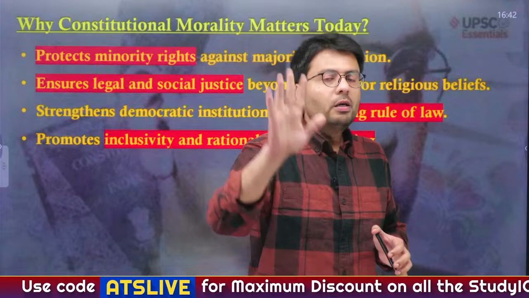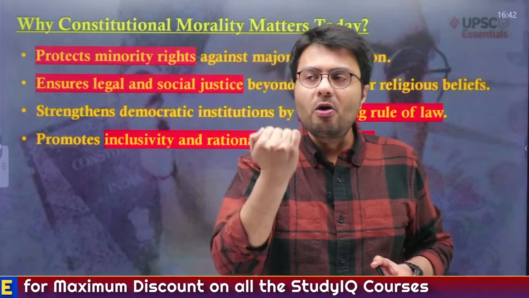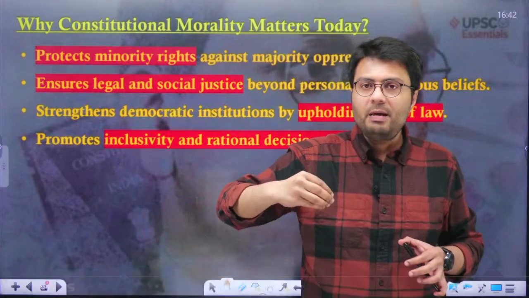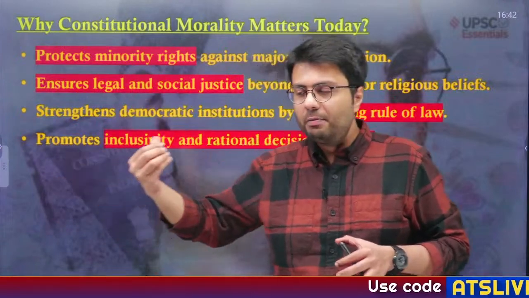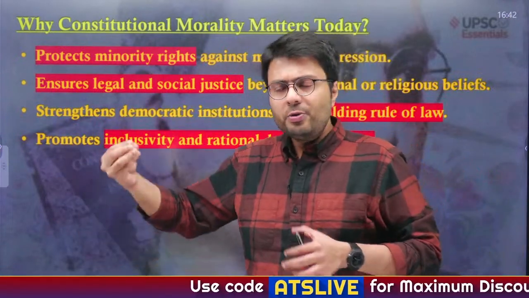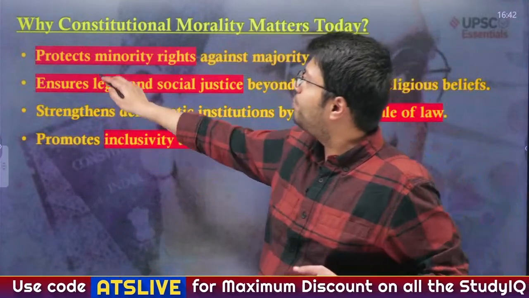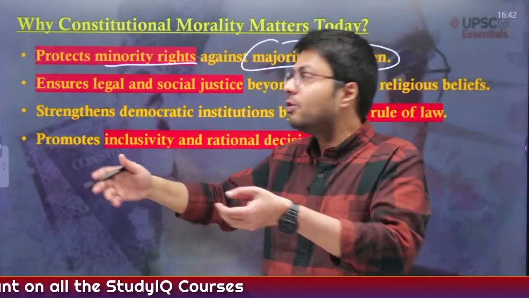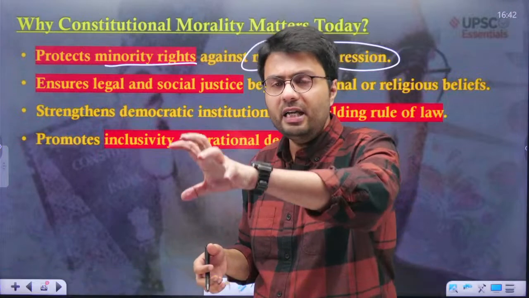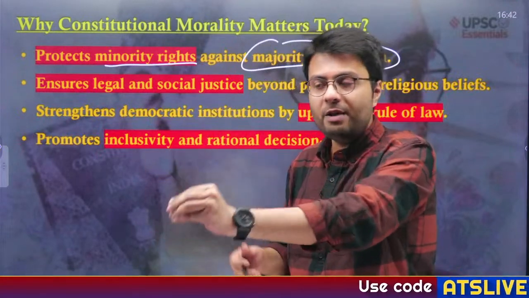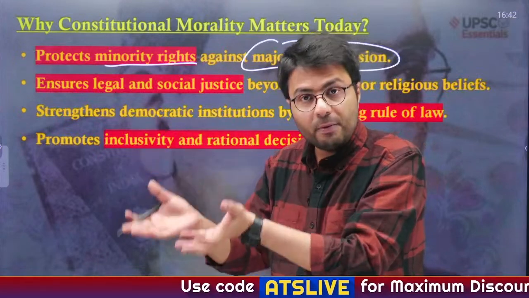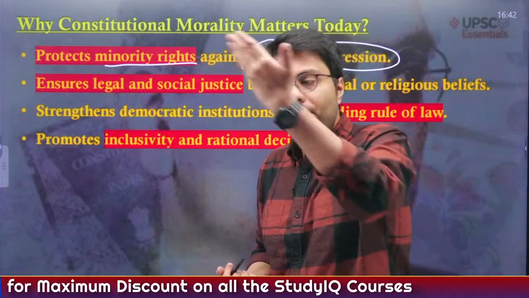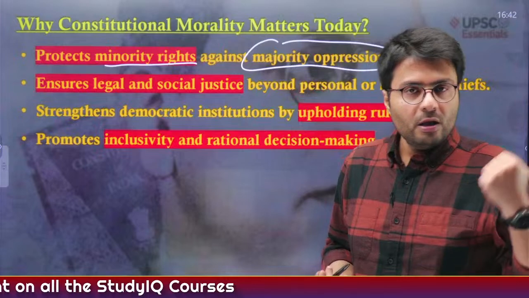Now the last slide: how is constitutional morality applicable in today's time? We have to understand that there are many majoritarian or popular beliefs that might go against a small section of the population. In that light, the constitution first of all protects minority rights against majority opinions, as there are many provisions in the Indian constitution, Article 25, Articles 29 and 30, which give rights even to minority people. We have to ensure that these minority rights are enjoyed by these communities, and that the majority does not prevail upon them and impose their own conceptions of right and wrong on the minorities.